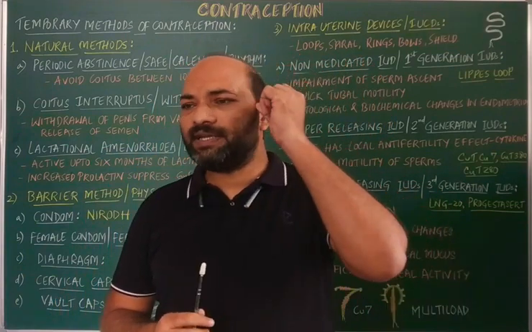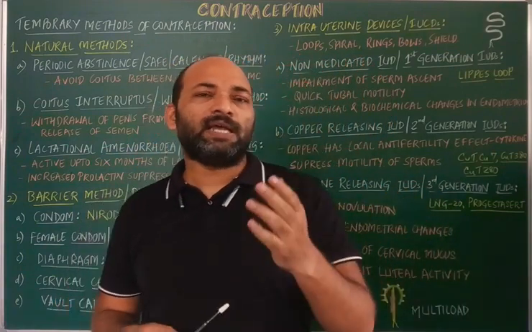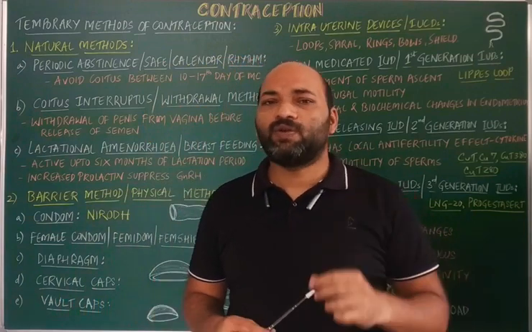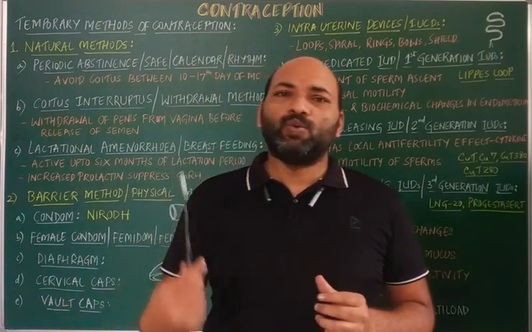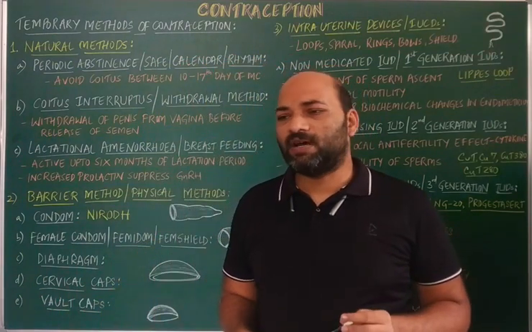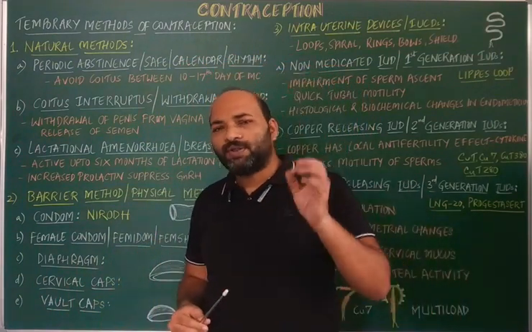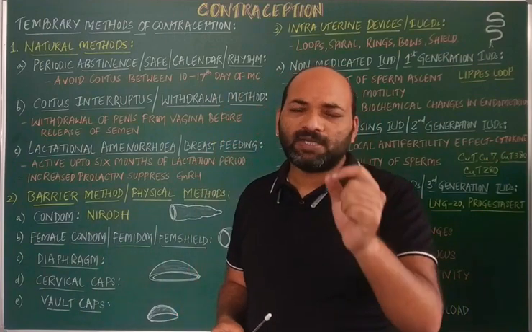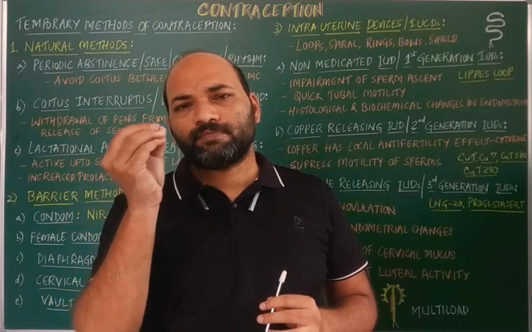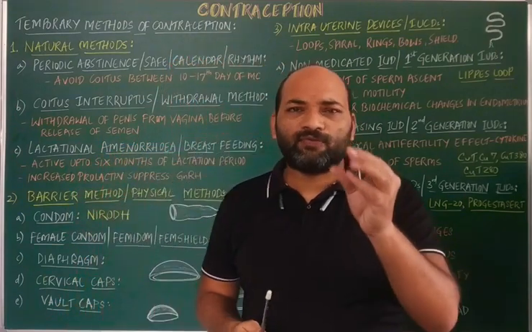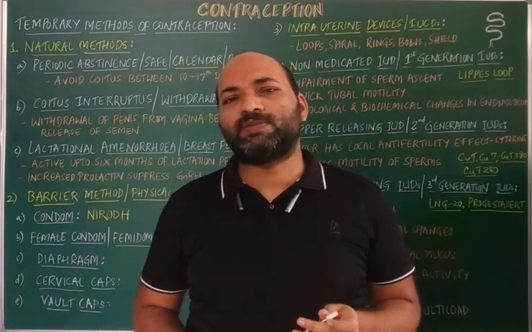As you know, the phases of the menstrual cycle are the menstrual phase, follicular phase, ovulation, and the luteal or secretory phase, where ovulation occurs on the 14th day, when the secondary oocyte is released.